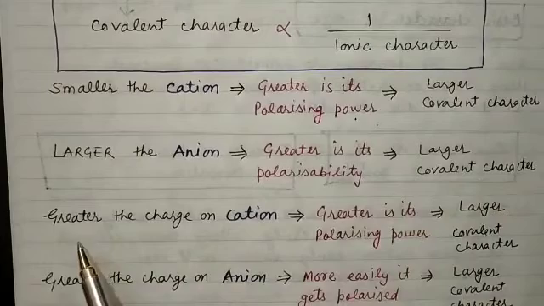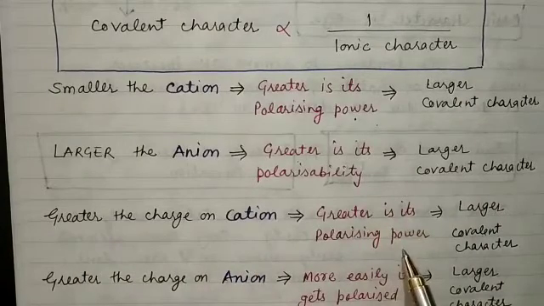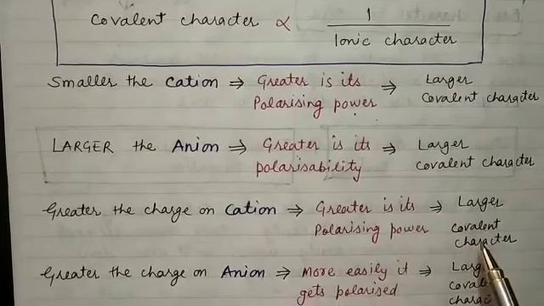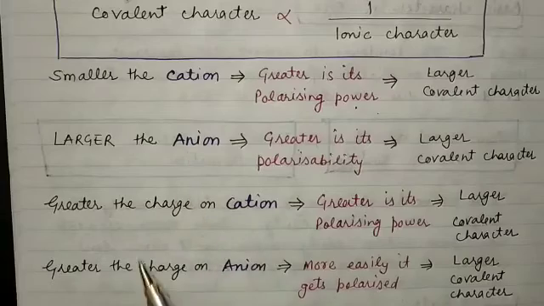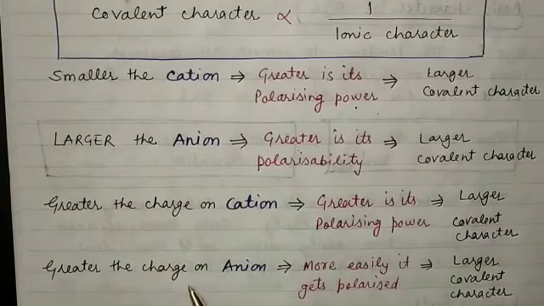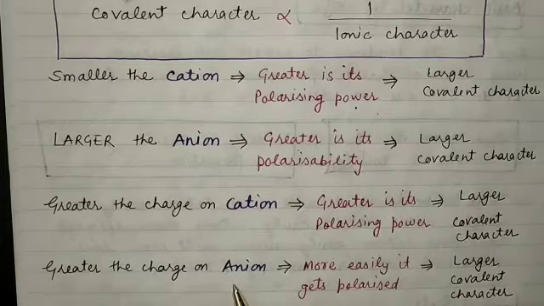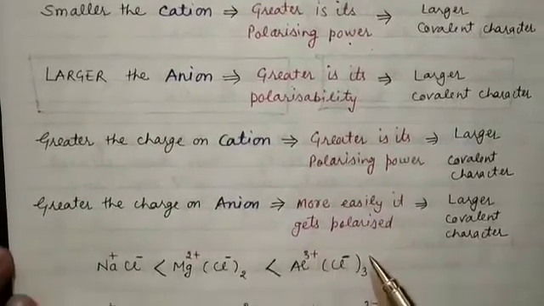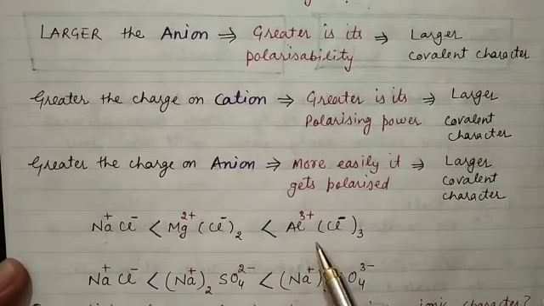Now if you look at the charge, the greater the charge on the cation, the greater is its polarizing power, meaning larger covalent character. Likewise, the greater the charge on the anion, the more easily it gets polarized. If both cation and anion have higher charge, then they will have a higher covalent character. So we have the examples NaCl, MgCl2 and AlCl3.